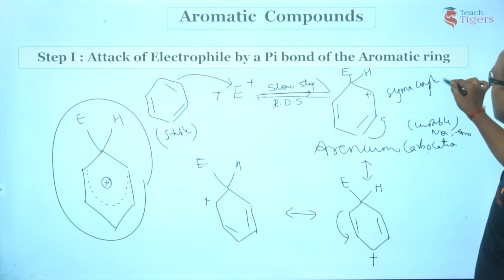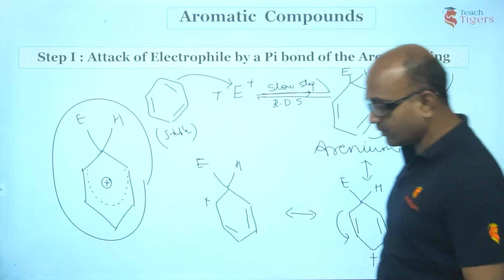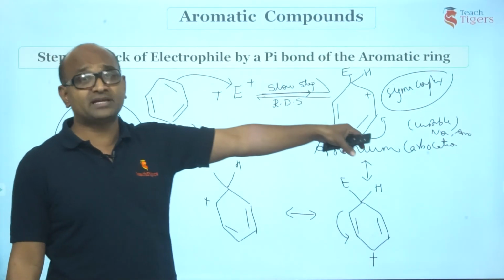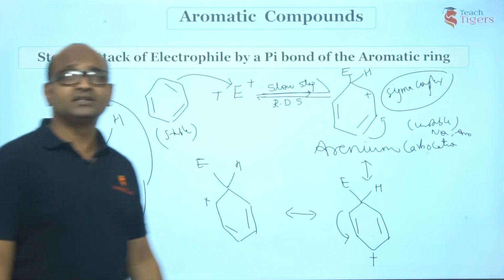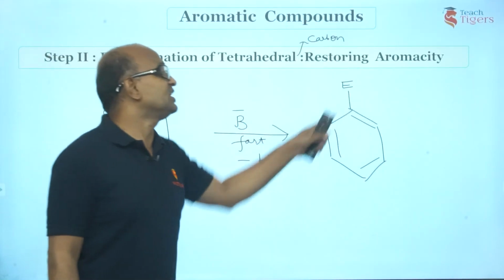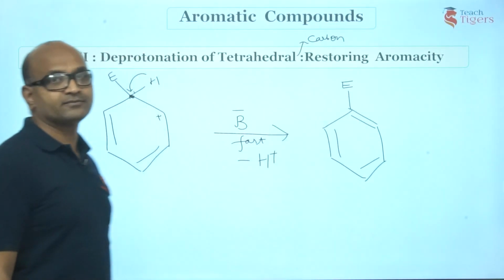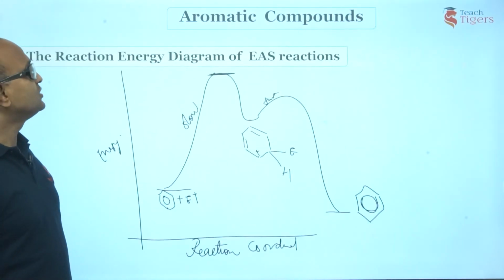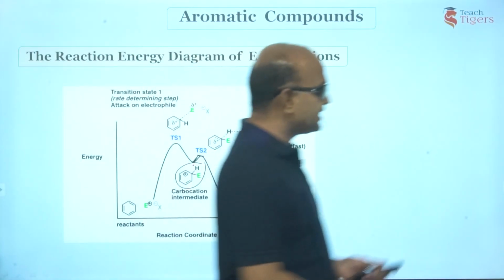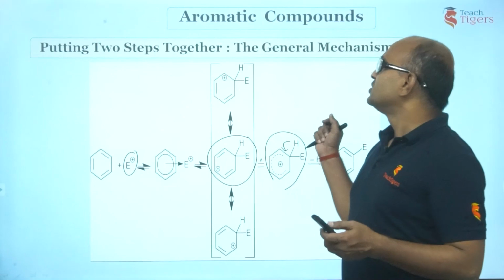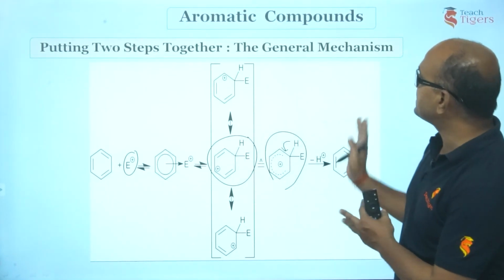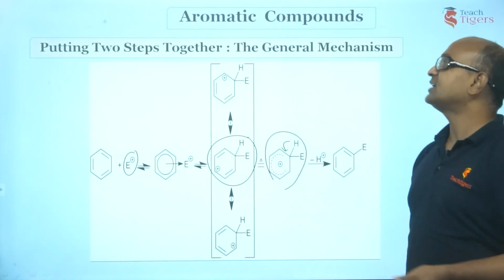You have broken a pi bond and made a sigma bond, right? So, we call this arenium carbocation the sigma complex. This is an intermediate, right? And that undergoes deprotonation, resulting in aromatic ring once again. Is this clear? So, this is the energy profile diagram that is involved in the EAS reaction. Just see it. So, these are the two steps put together. You will get the general mechanism, right?